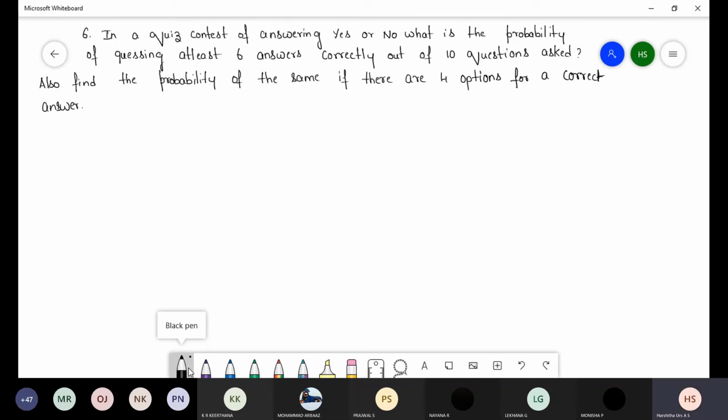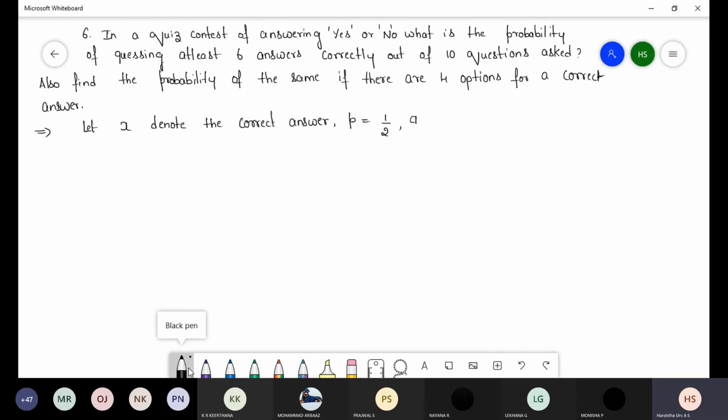So here in this problem, they have given 2 types. First one, yes or no method. Second one is 4 options like multiple choice question. So here for yes or no, let X denote the correct answer. So here I can take P is equal to 1 by 2, equal distribution.